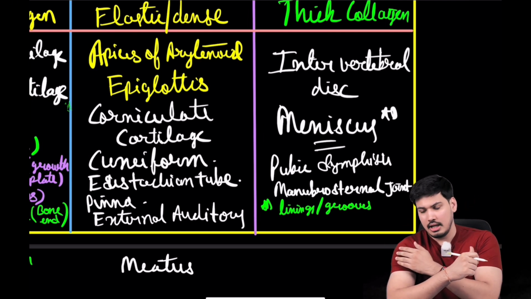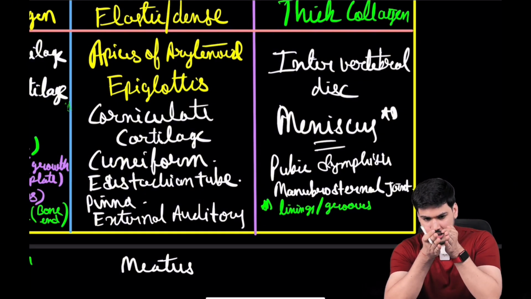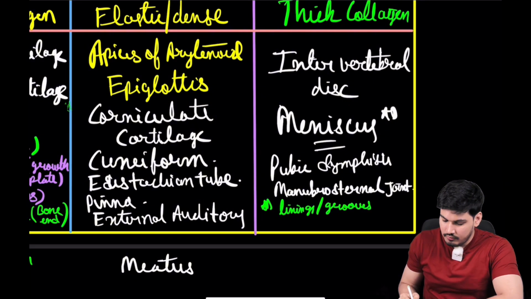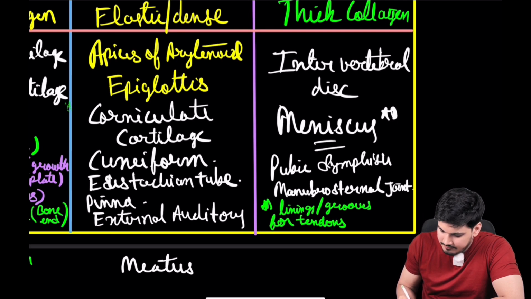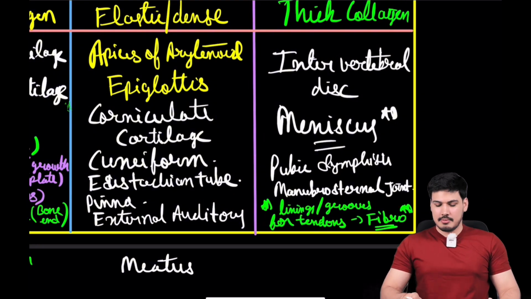In the humerus bone, for the biceps brachii tendon, there is a groove on the humerus bone, because for the tendon there is a space in the bone where it sits comfortably. This is a groove for the tendon. This groove for tendons of the muscle contains what? Fibrocartilage. Understood?